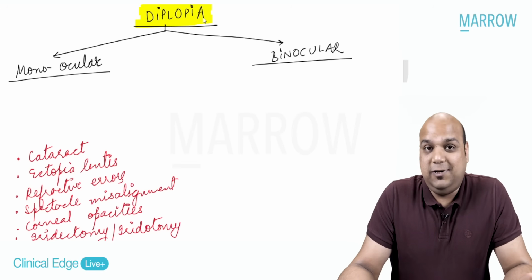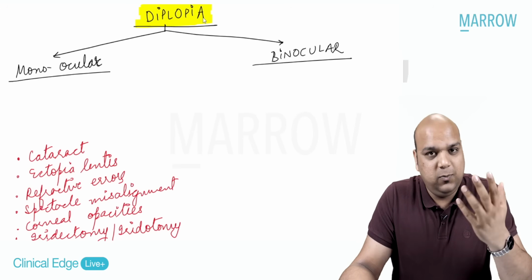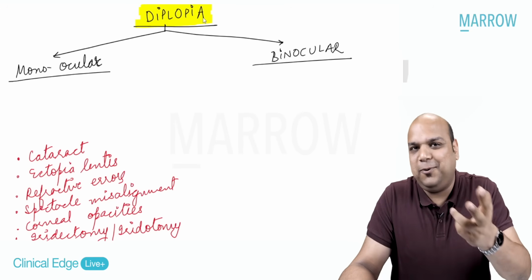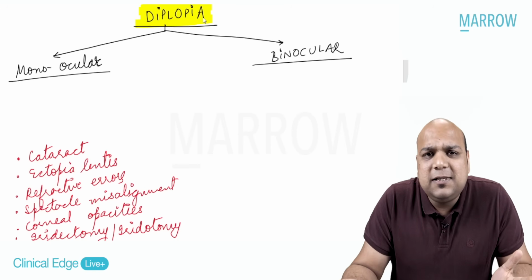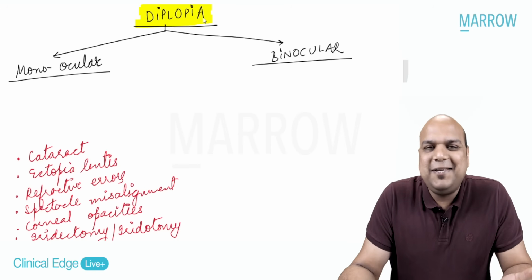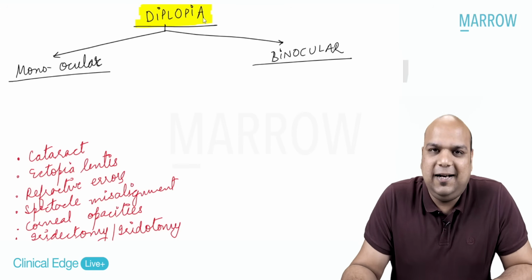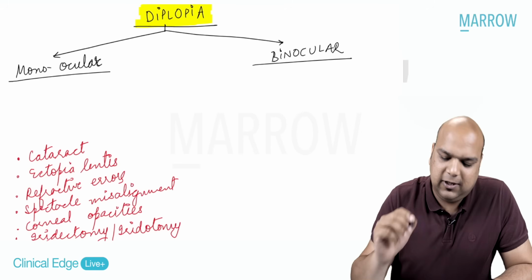Now, usually students will think monocular means diplopia in one eye. Binocular means diplopia in both the eyes. But that is absolutely incorrect. So what is monocular diplopia and what is binocular diplopia? So let's first see binocular diplopia.